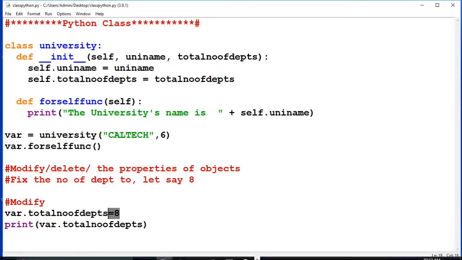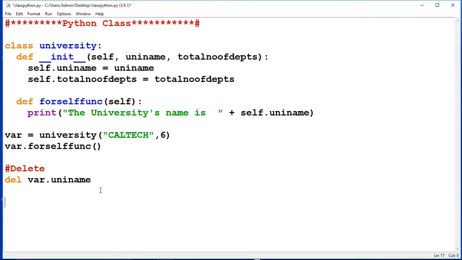This is interesting. Similarly, you can also delete the properties of the object by simply writing this del keyword and then var.university name, and if you run this it will be deleted. And finally we have another way to delete the object, which is nothing but del variable. If you write this, then the object will be deleted. Okay, so this is how you can update and you can delete the properties of the object.